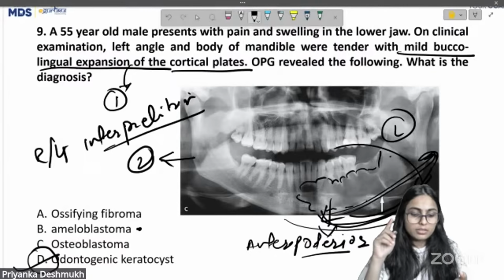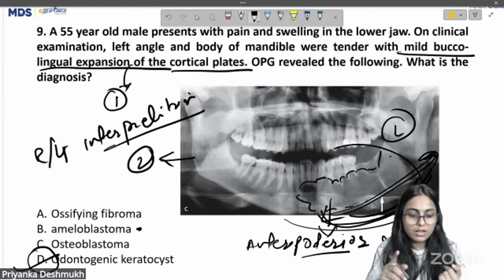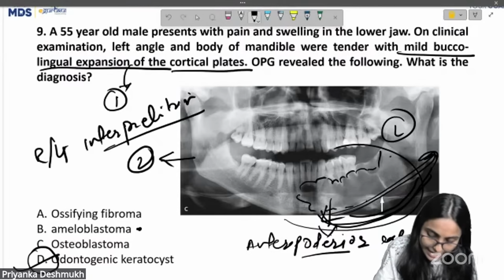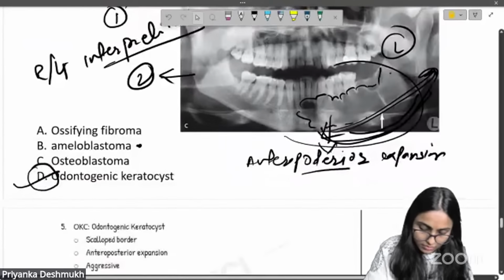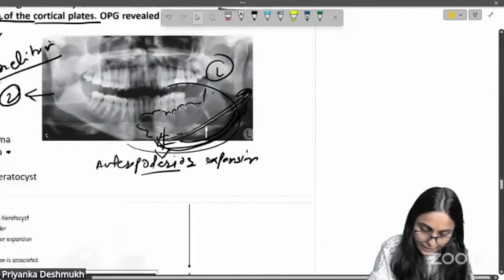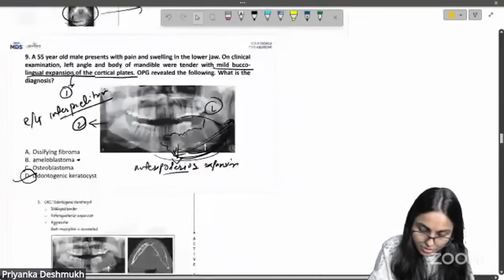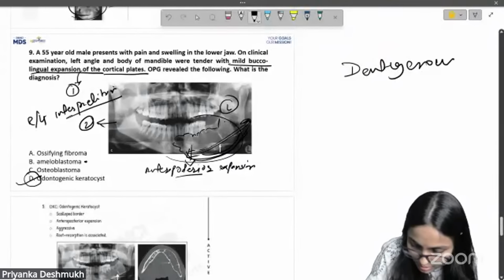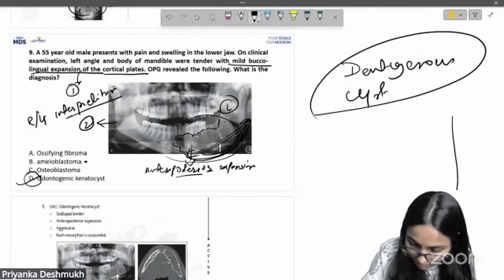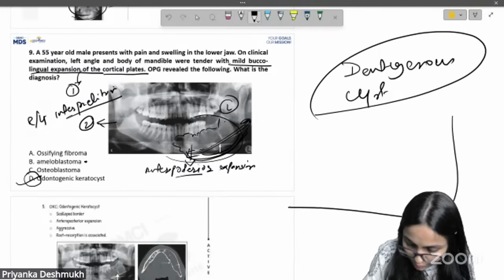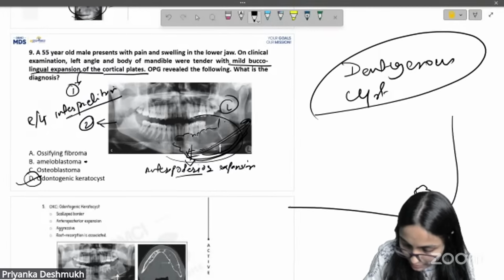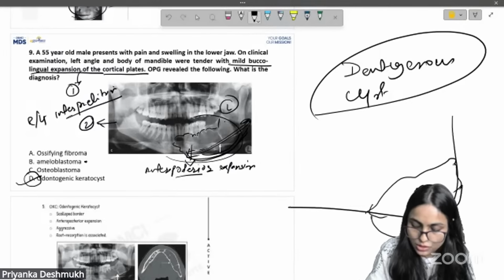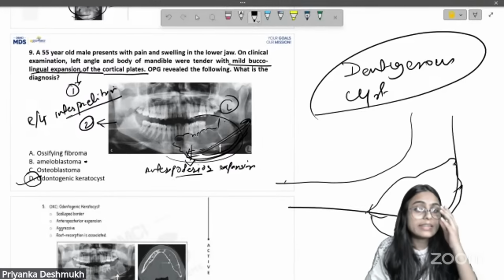If they would have given dentigerous cyst in the option, and we have this OPG image with an impacted tooth over here, and then the radiolucency, and a little expansion over here, then the answer would have been a dentigerous cyst.